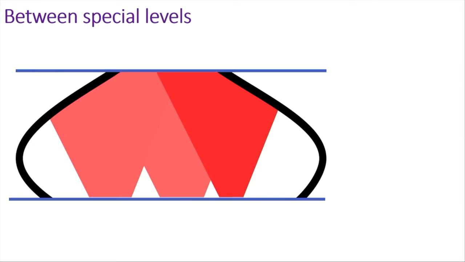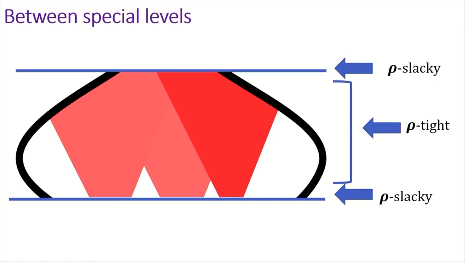So let's zoom into this segment of the Boolean cube in between two such special levels. Also assume there is no noise. The noise happened to be 0 for simplicity. So then this level at the top of the segment has row-Slacky elements, and this level at the bottom of the segment also might have row-Slacky elements, but all the elements in between these two levels are row-tight.